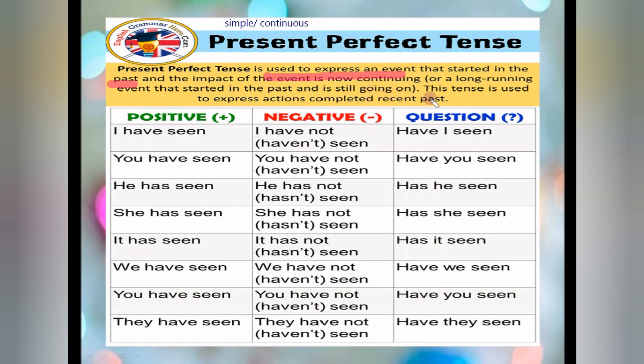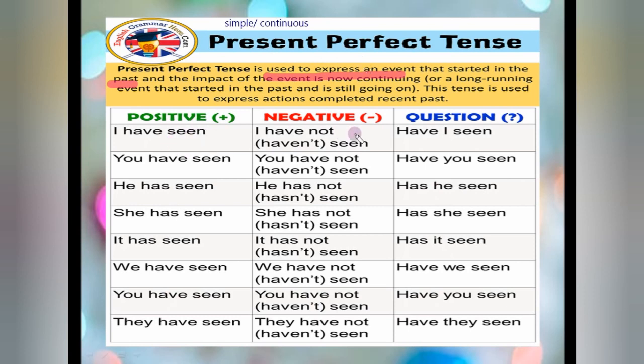Okay, this tense is used to express actions completed in the recent past. Now suppose after what I said, you have done your homework carefully. It means the work you started earlier, but in the recent present time you have completed. That's why I said you have done. Fine, like this, whenever the effect is still going on in the present, that has to be present perfect tense.